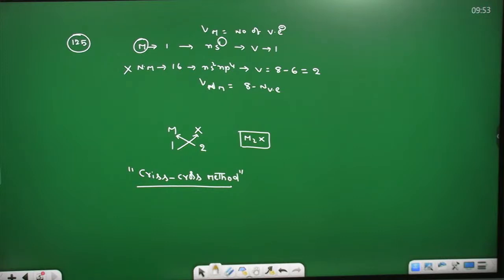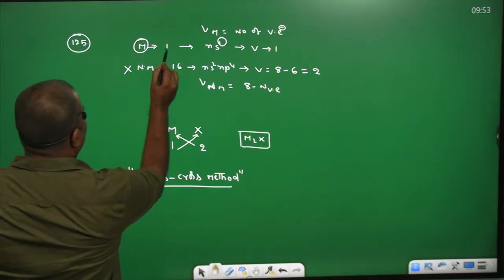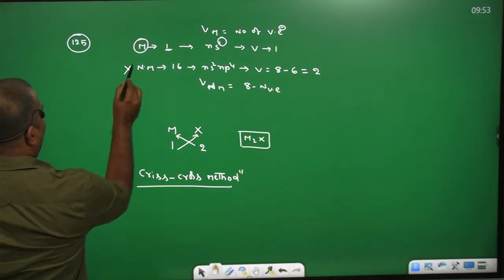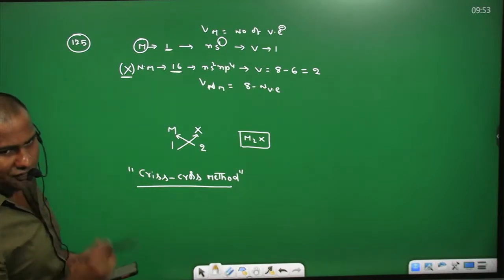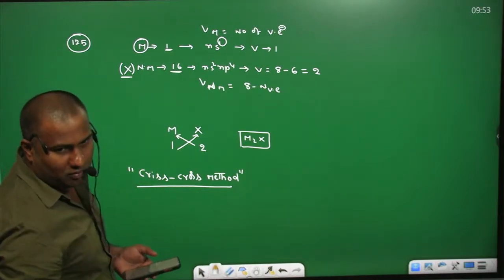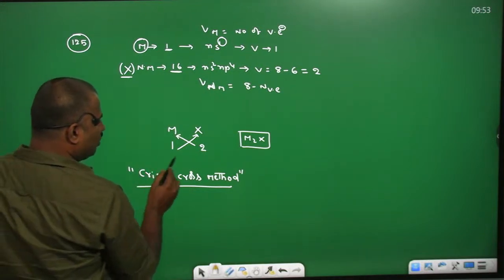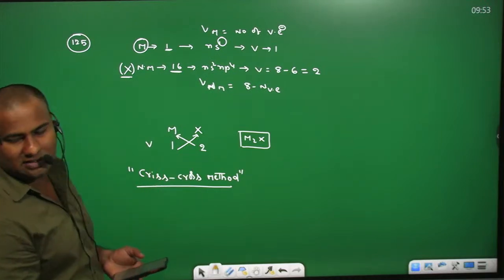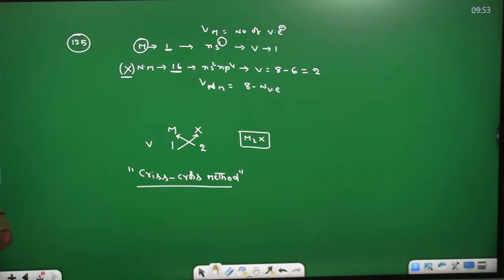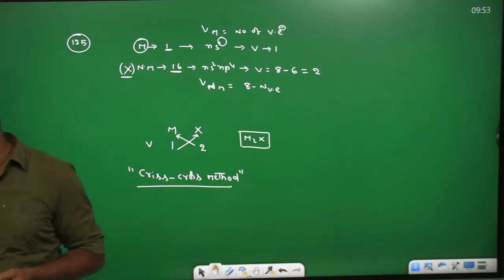Once again you needed the same question, right? See, this is the metal given, a first group metal. The non-metal labeled X is given, group number 16. If you need to write the compound's molecular formula, how do we write it? By using the crisscross method, we need to cross multiply the valencies of the metal and non-metal.